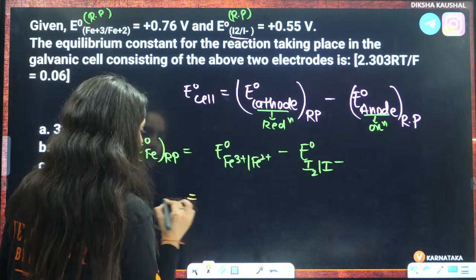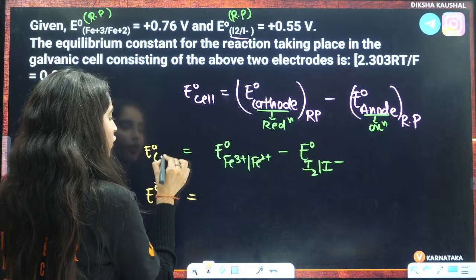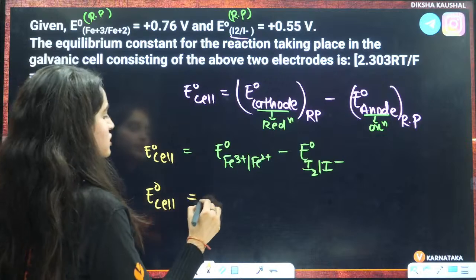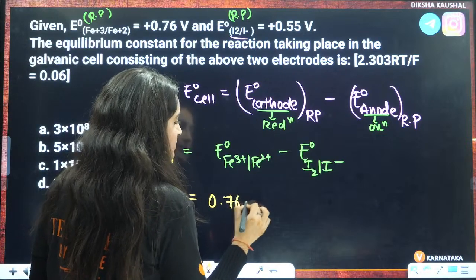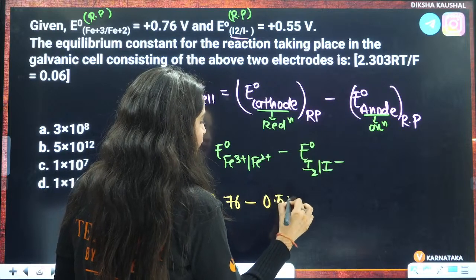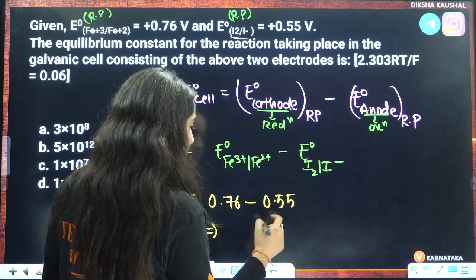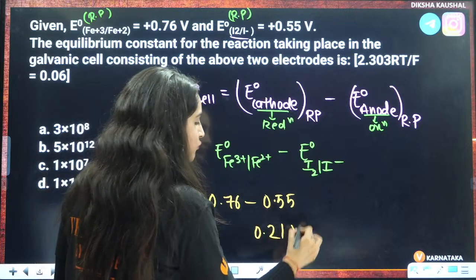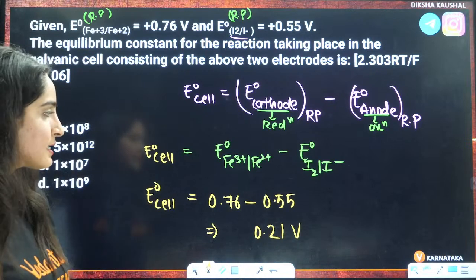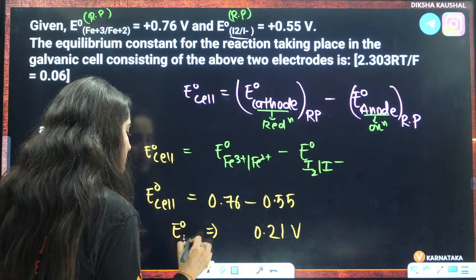Now just put the value here. E naught cell is going to be 0.76 minus 0.55, that will turn out to be 0.21 volt, right? That is going to be the value of E naught cell.